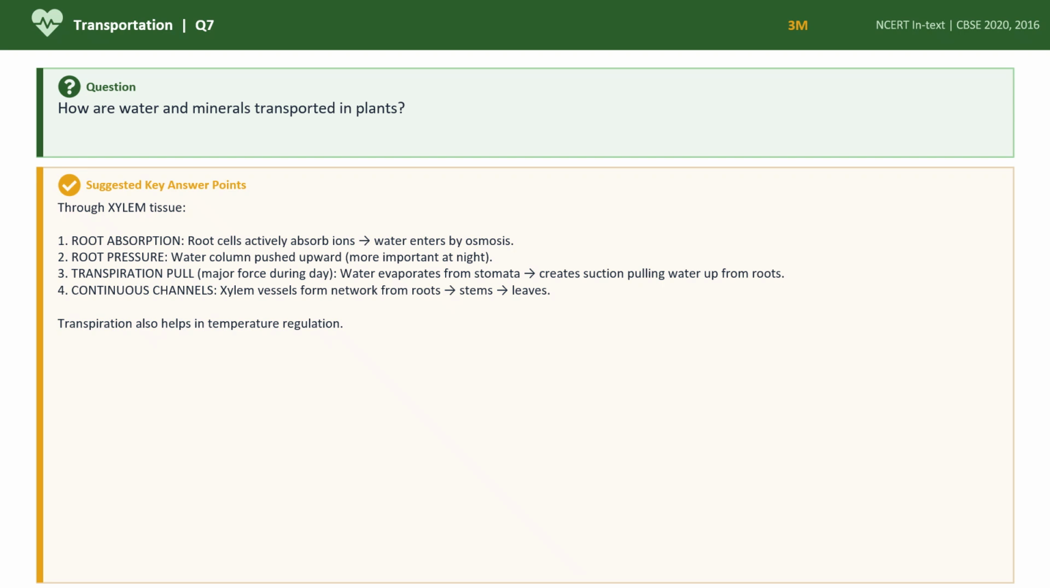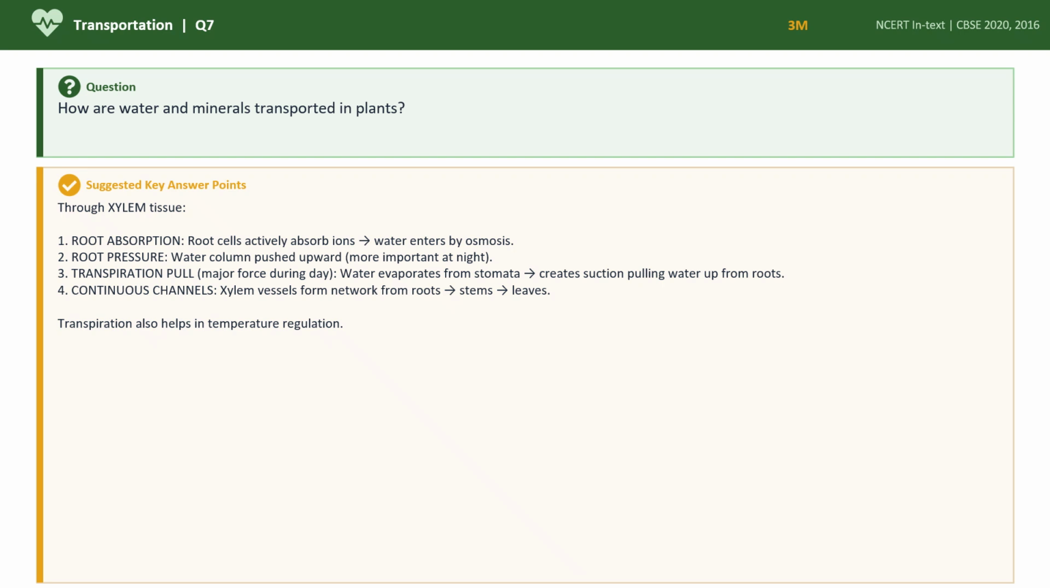How are water and minerals transported in plants? Through xylem only. So root absorption. These root cells absorb ions, and the water enters by the process we call osmosis. We have already studied osmosis in our lower class. From the region of higher concentration to the region of lower concentration, through a semi-permeable membrane, these ions are passed.